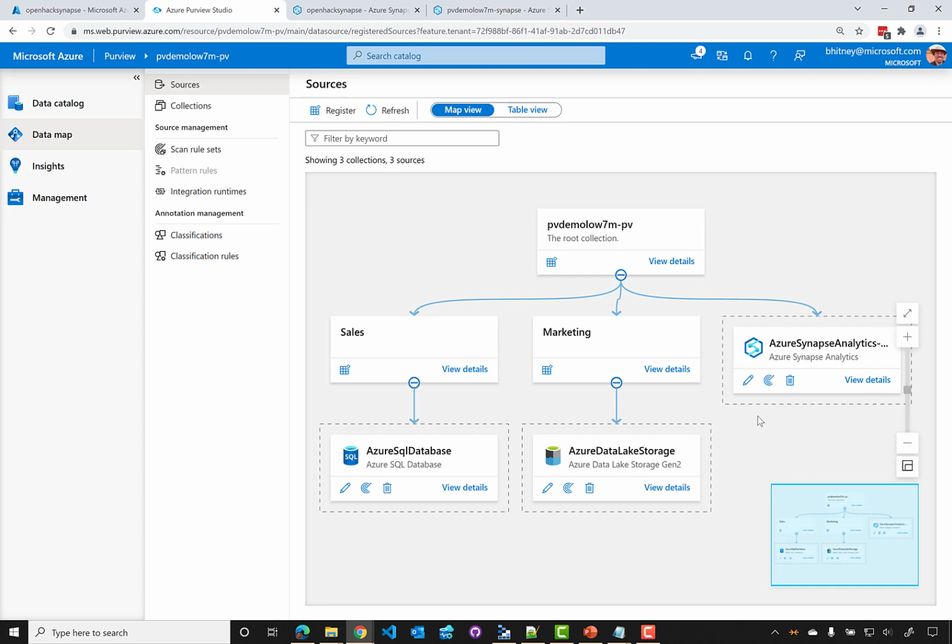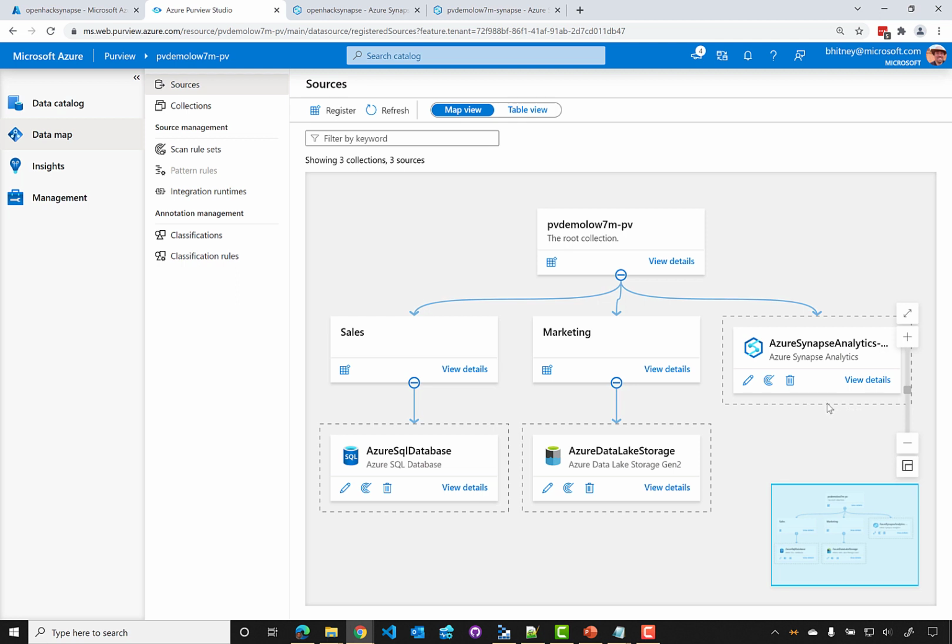Now, by design, we cannot register the same data source multiple times in the same Purview account. This is to help avoid the risk of assigning different levels of access control to the same data source. As a best practice, if the same data source is used by multiple teams, we would want to register the data source at the parent collection, and then we could assign appropriate scans at each sub-collection.